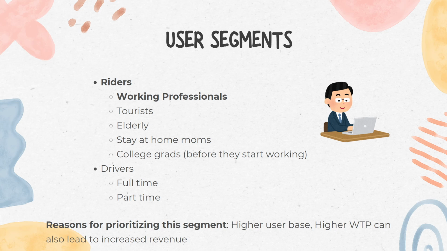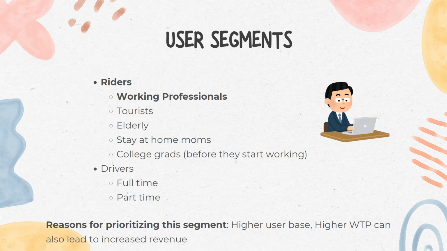Stay at home moms. This group often needs a reliable service for school runs, errands, and other school activities. Safety and consistency are paramount, along with features that accommodate child seats and family friendly rides. College graduates. These users are looking for affordability and convenience. They often travel at irregular hours and need flexible and cost effective transportation options.